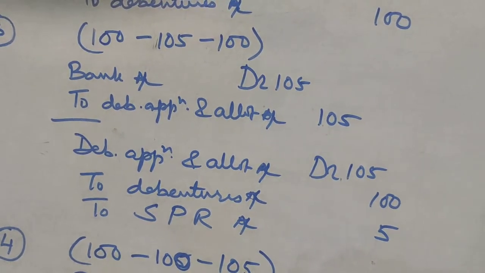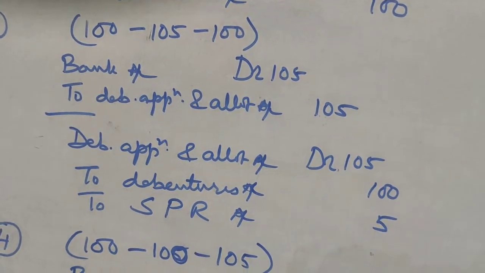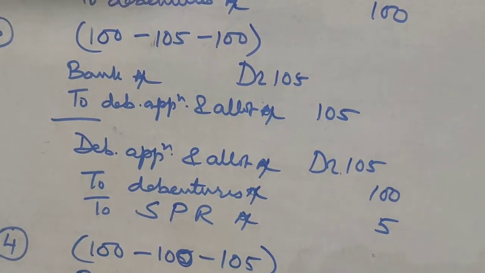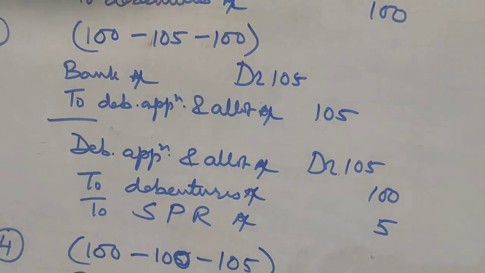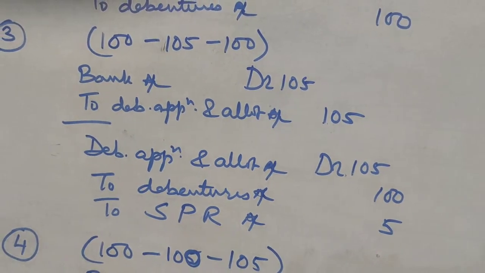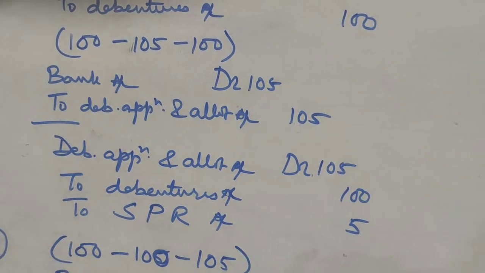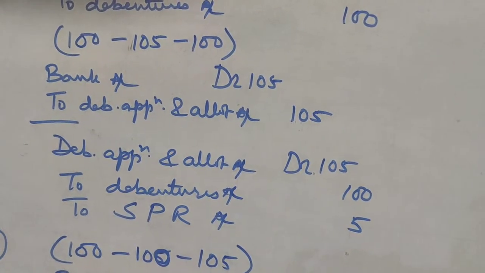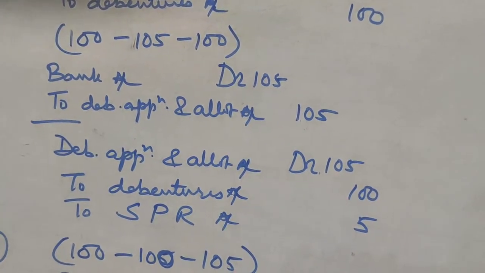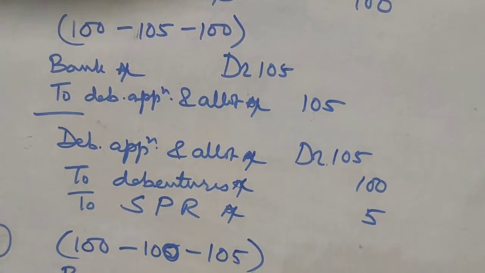But when redemption takes place, the person will get only 100 rupees. In this case, the first entry will be bank account debit 105 to debenture application and allotment account 105. Again, I repeat, I am assuming that the total amount is received with application.